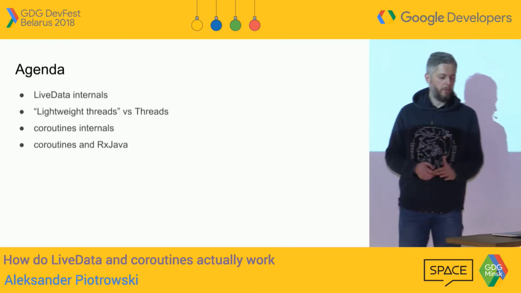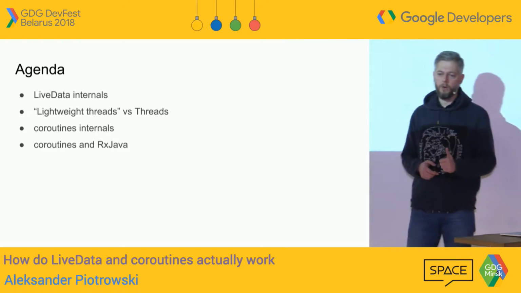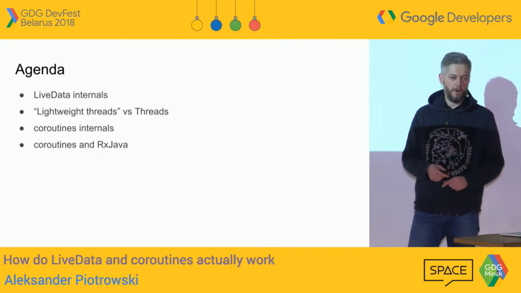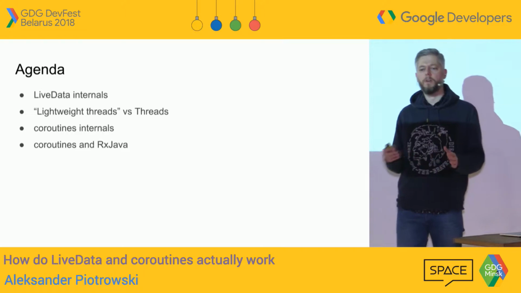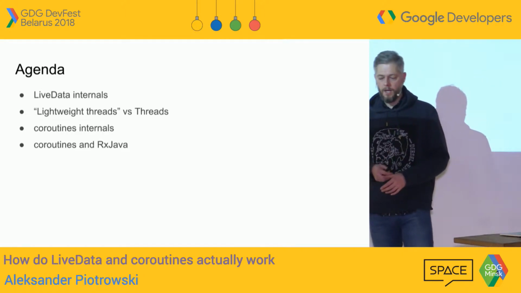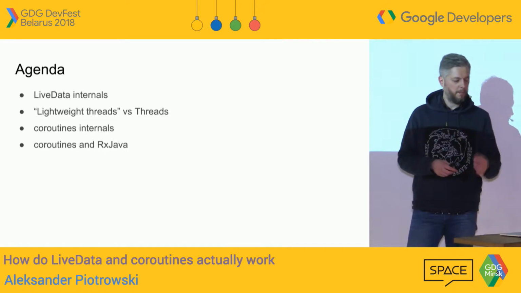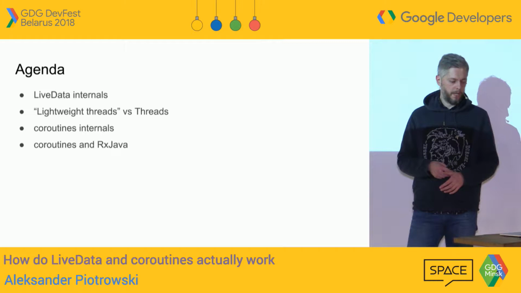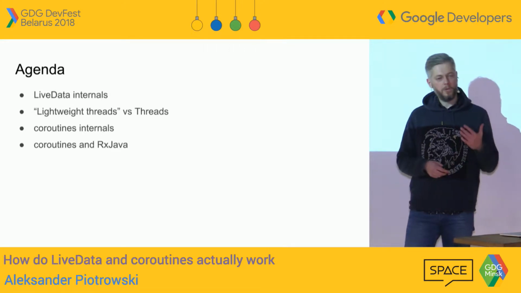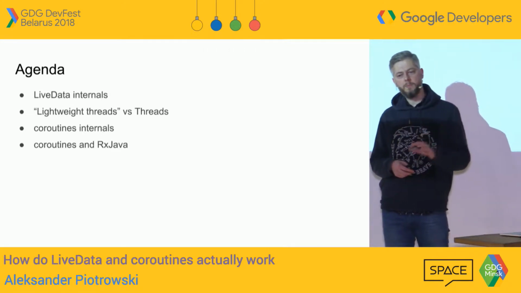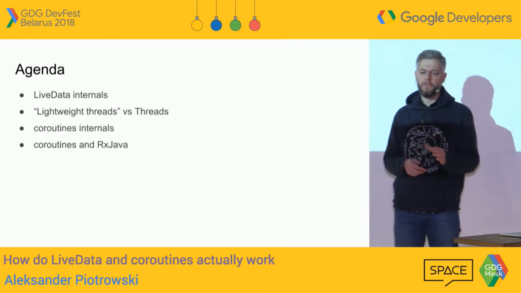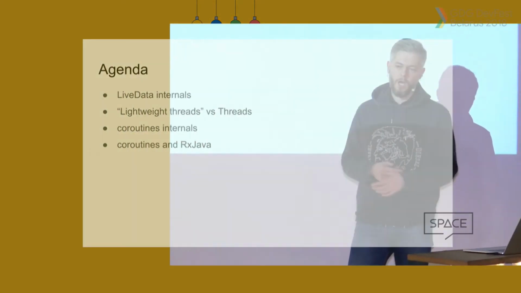Okay, agenda for today. Hopefully we'll cover everything. LiveData goes first. Then I'll talk about one of the myths that coroutines are so much faster than threads. So hopefully we will all see that it's not the case. Maybe they're a bit faster, but not that threads are just like not relevant anymore. Then we'll talk about coroutine internals, and this part I will try to skip, just show a couple of things, all because of this presentation that Elizarov did most recently. So I'll link this presentation.